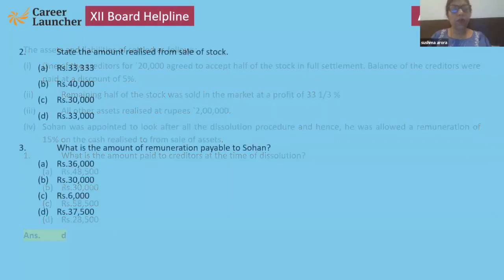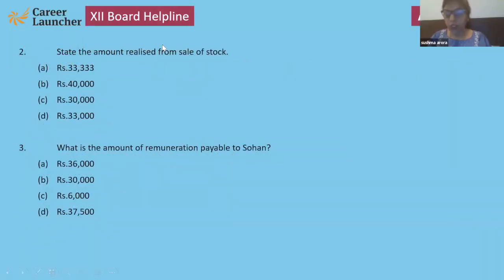The amount realized from sale of stock, just now we discussed, that is 40,000. Clear or not? Yes. What is the amount of remuneration payable to Sohan? 36,000. Note down, children.